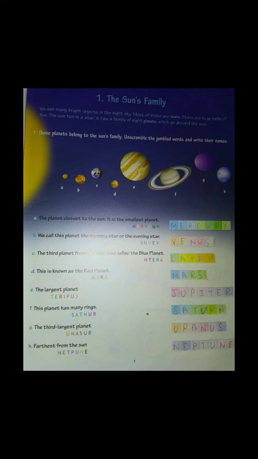Very good. Furthest from the sun. Furthest from the sun means which is the most far away from the sun. So it is Neptune.